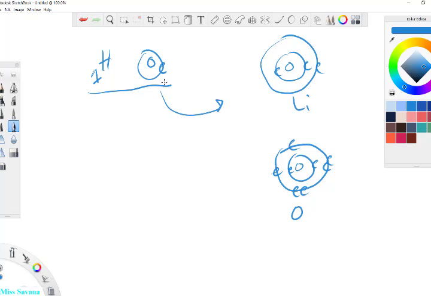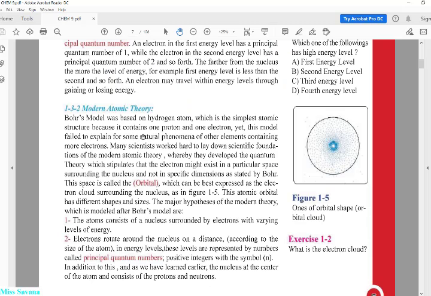Okay, it's a little bit difficult to do that. So that's why the question is not why Bohr theory failed, but why Bohr theory failed to explain some natural phenomena of other elements containing more electrons.